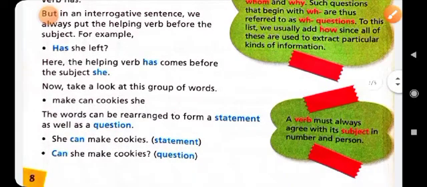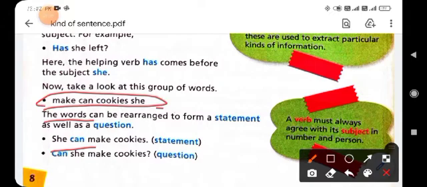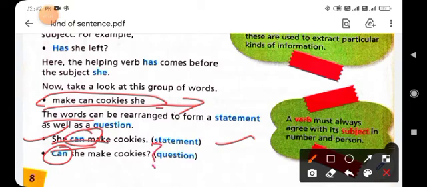Now take a look at this group of words: make, cannot, cookies, she. Here is a given sentence that is not arranged. The words can be rearranged as a statement as well as a question, like she can make cookies. First arrange it as a statement sentence, she can make cookies, and then change this statement sentence easily by using can at the beginning of the sentence and putting the question mark at the end, and this statement sentence changes into an interrogative sentence.